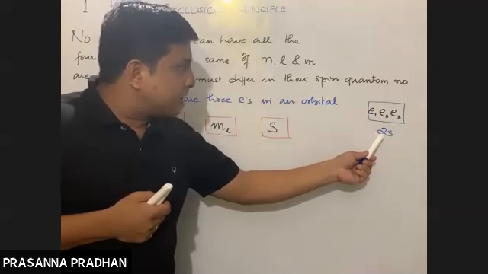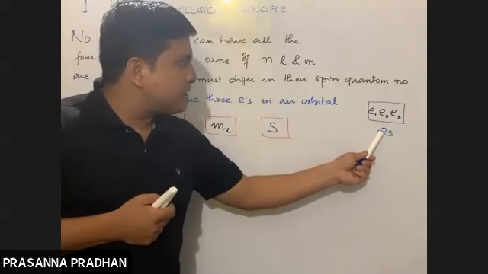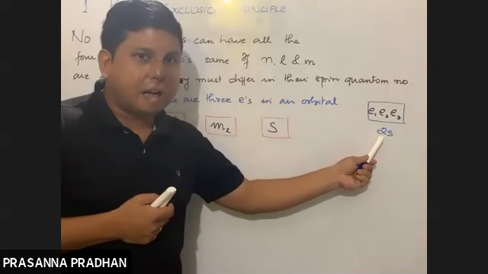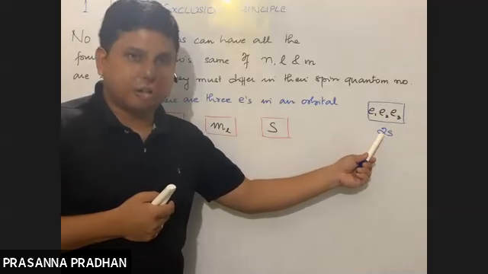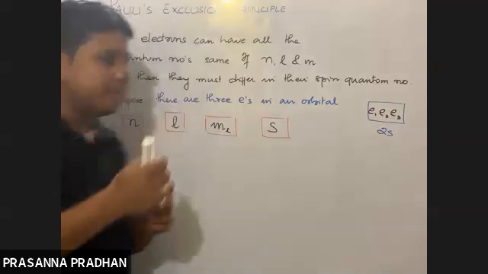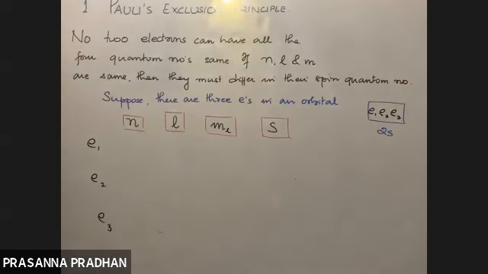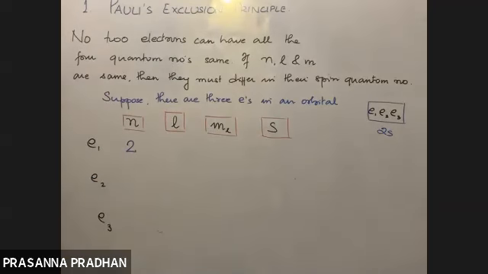This number denotes the shell, the principal quantum number. So these three electrons are present in the second shell. Second shell means what is the value of n? Yes, 2.